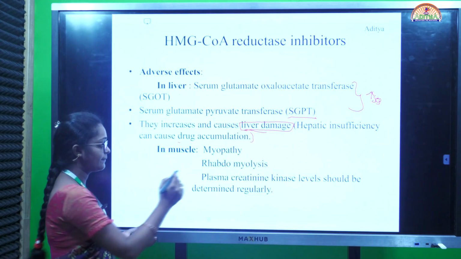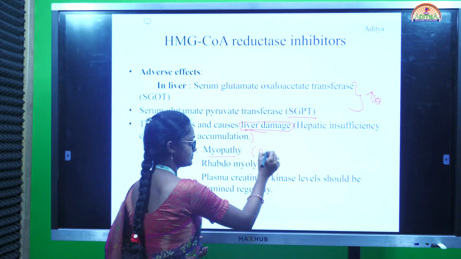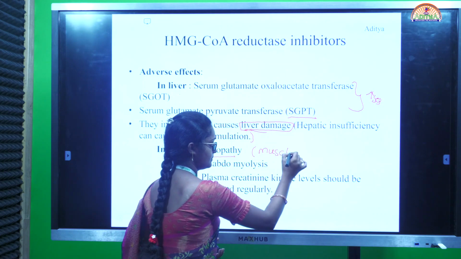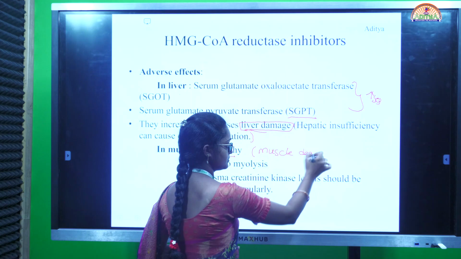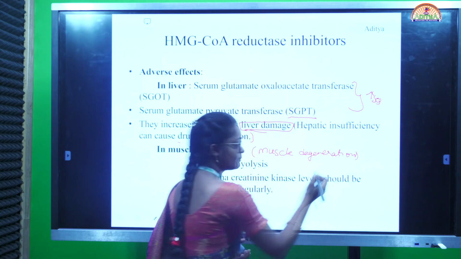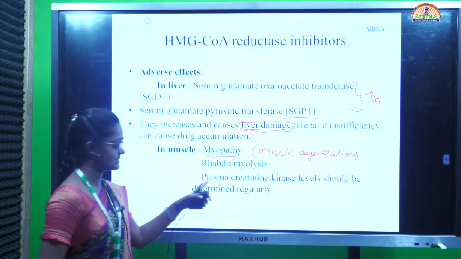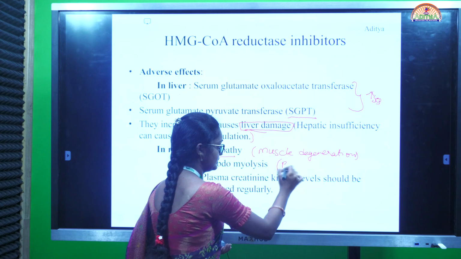In muscles, what happens? Myopathy, which means muscle degeneration, so there is no strength in the muscles. The next adverse effect is rhabdomyolysis, which means breakdown of skeletal muscles.